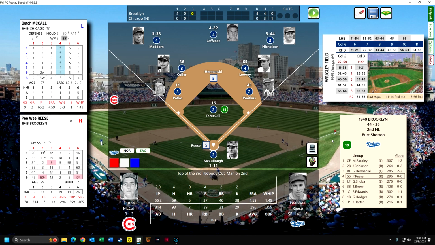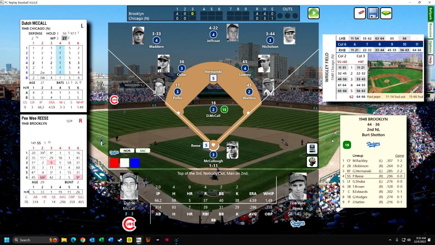Dutch McCall, I kind of went on fast, but PC Replay Baseball has this thing where there's a formula built in which you can look up, and if you wanted to track it, you can. Again, this game is a direct port from the board game, but if he lets another runner on, he's going to go to his B rating. So this is really a tense situation for Dutch McCall.